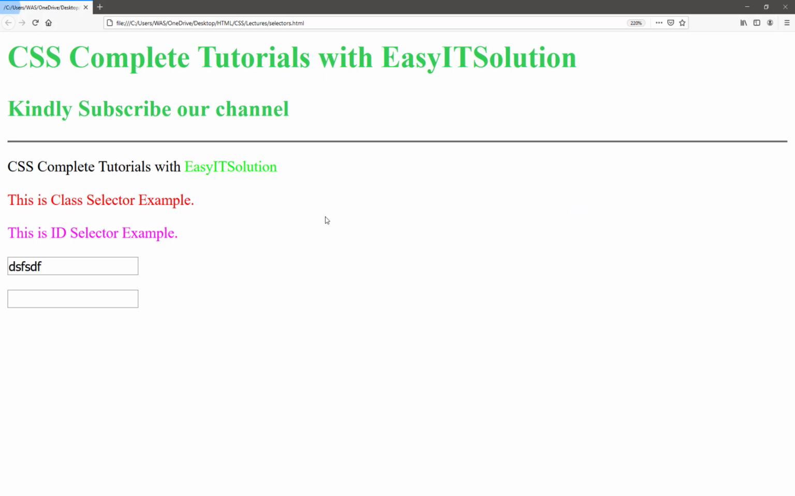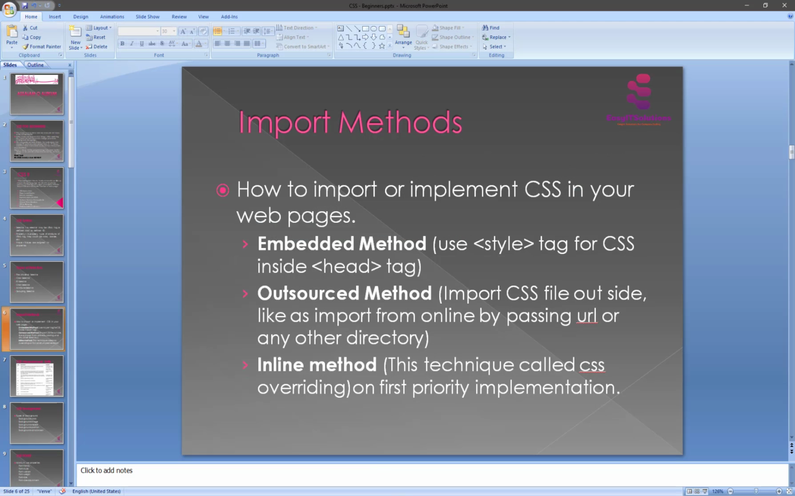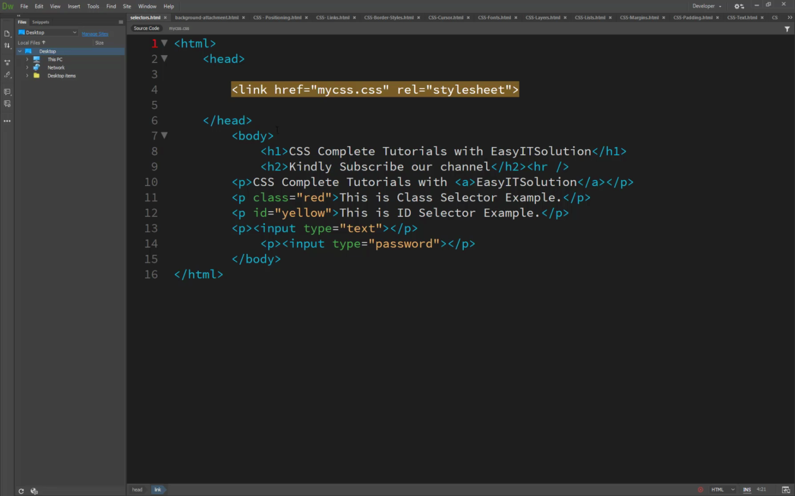So we refresh this page, and you will see the result. It's working. Selector.html. So this method is called the external, or we can say the outsource method. And the third one is the inline method. So what is the inline method?